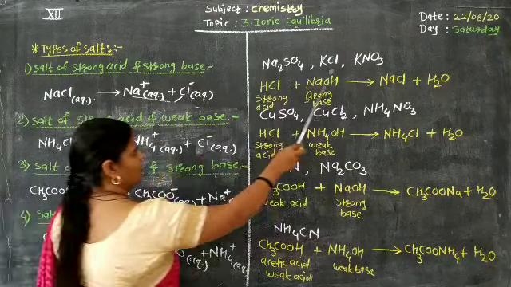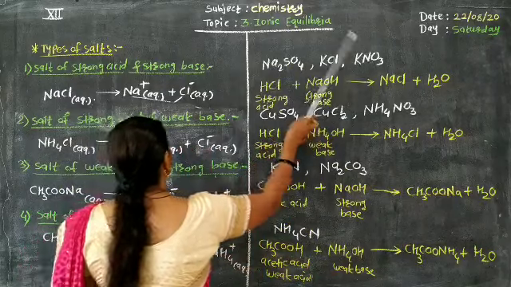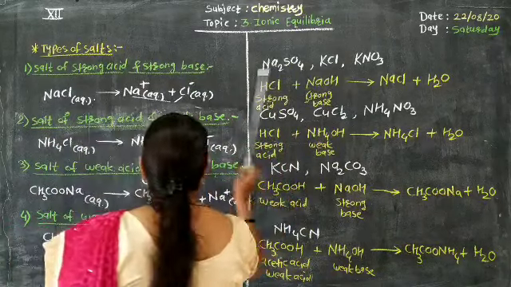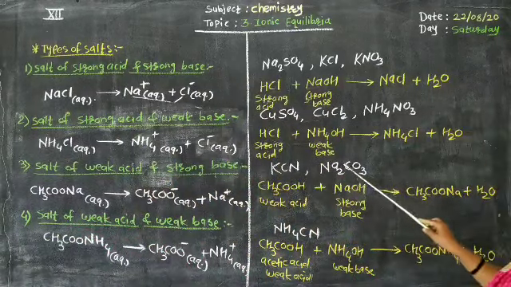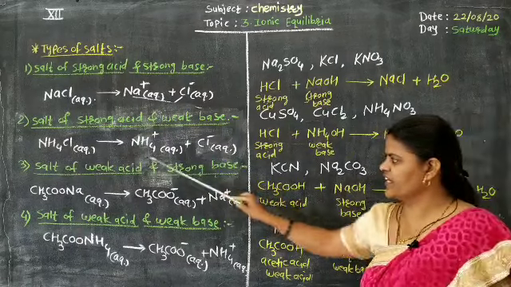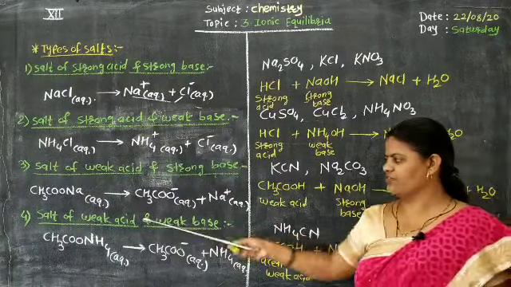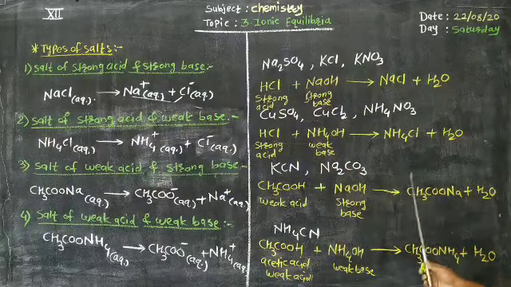All these are the extra examples for that particular salt. These are the examples of salt of strong acid and strong base. These are the examples of salt of strong acid and weak base. These are the examples of salt of weak acid and strong base. And this one is an extra example for salt of weak acid and weak base. You have to remember the examples and the combinations.